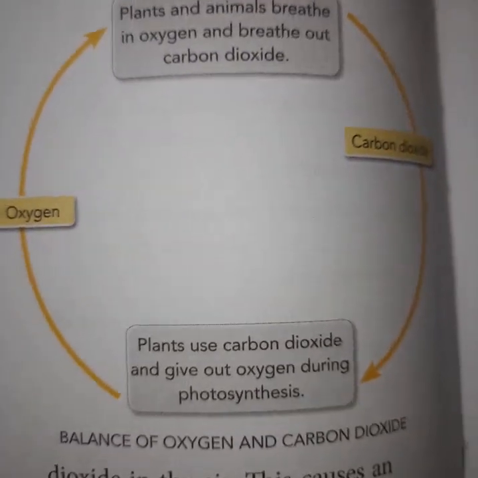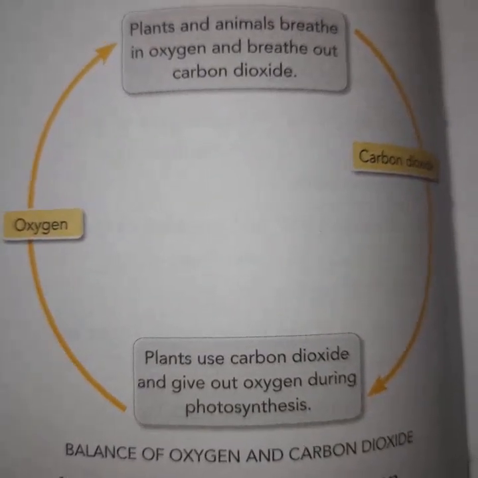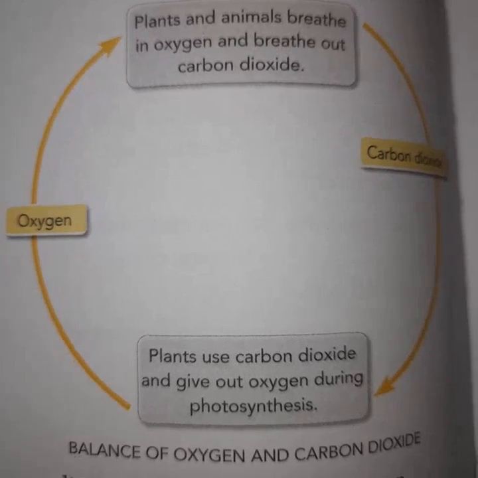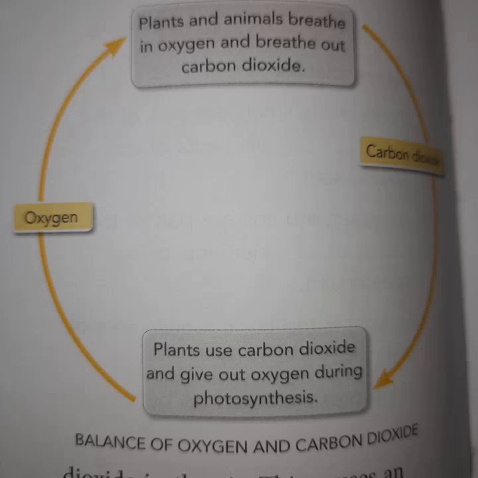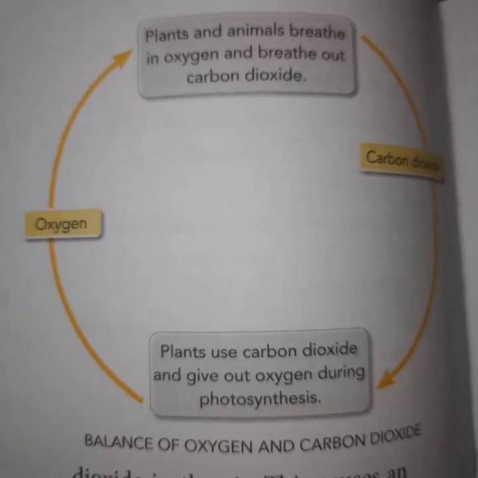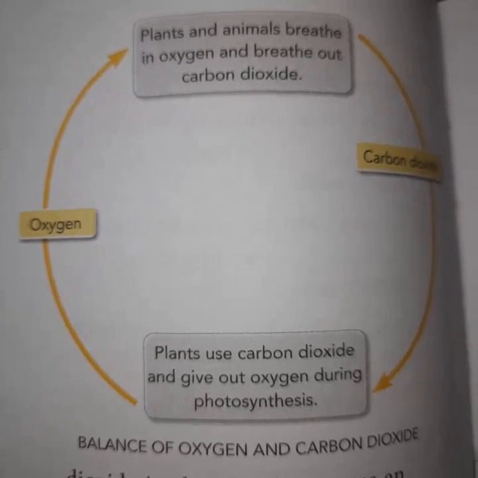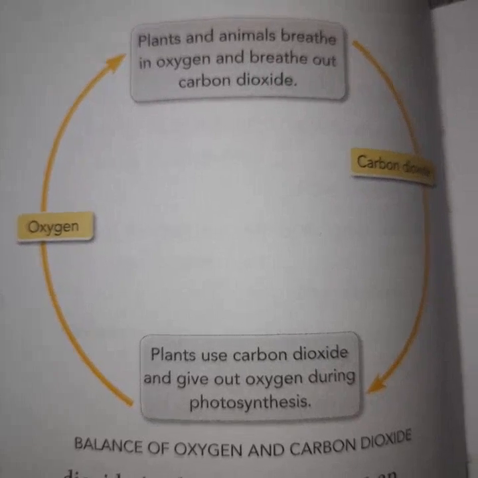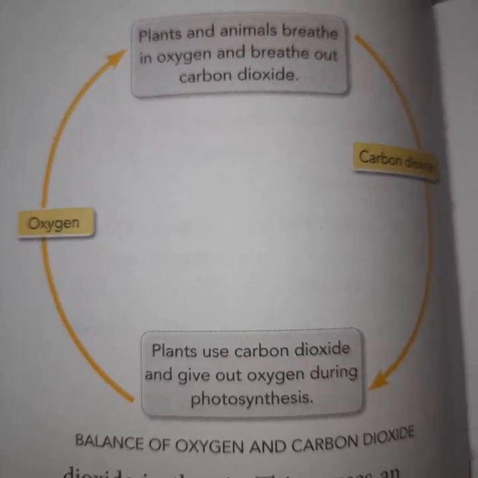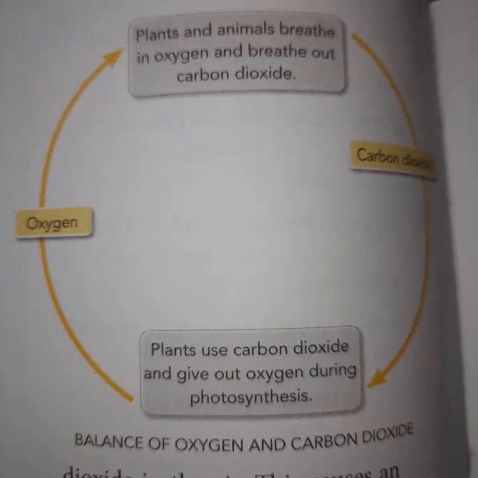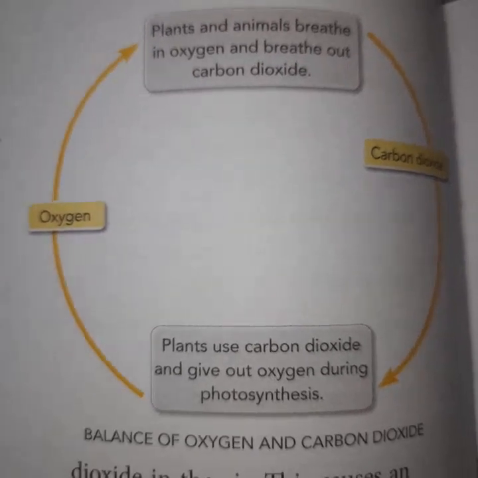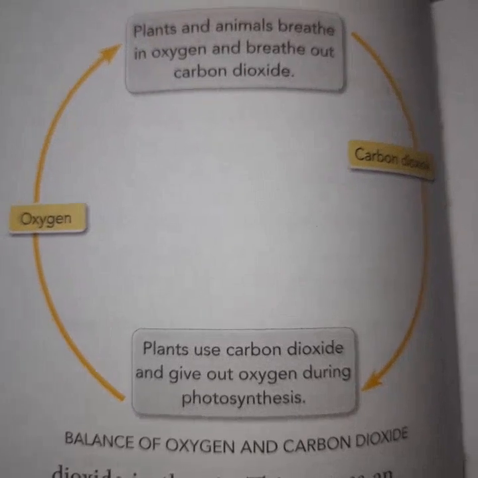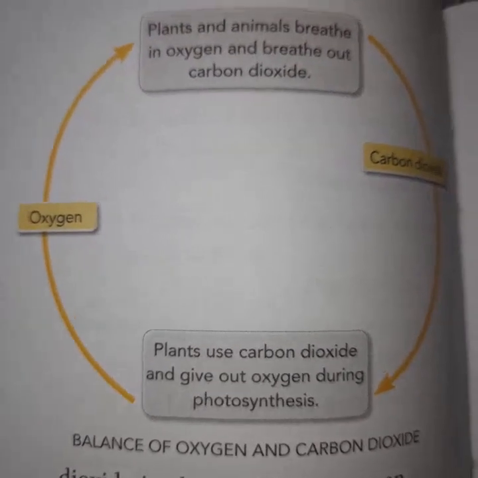Okay. In the diagram you can see how the balance of oxygen and carbon dioxide is maintained in the environment. Oxygen is given out from the photosynthesis process by all the green plants, and it is consumed by all the living things, except the plants, during the day. And in the night all the organisms require oxygen for breathing, for the respiration process.